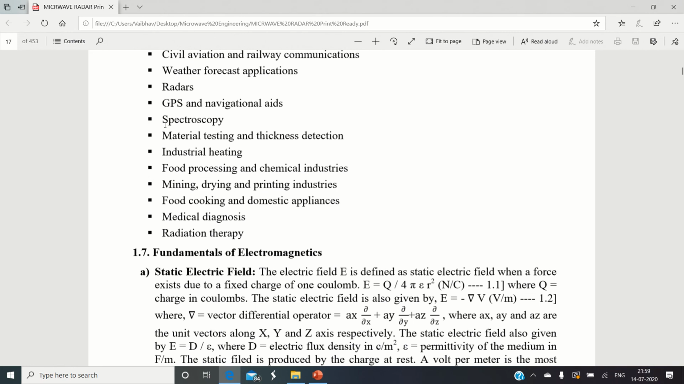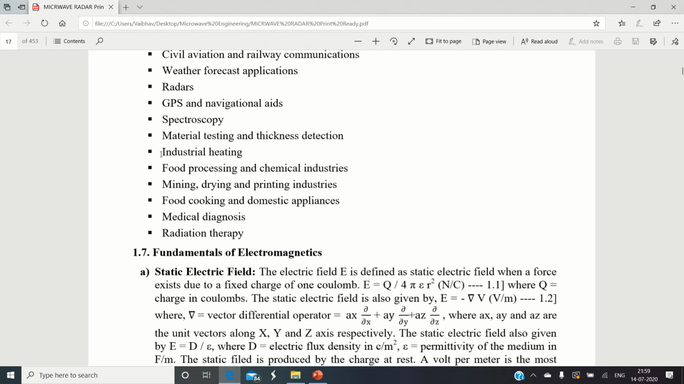Then next we have a very typical application of microwaves in studying the property of matter. As we already discussed, when microwaves interact with matter, it sets up resonating properties. This particular study, where we use microwaves for inspection of a material, is known as spectroscopy. Microwaves are also used in material testing, to calculate the thickness as well as to detect any flaws in the surfaces.